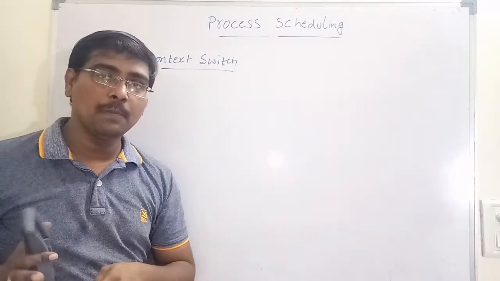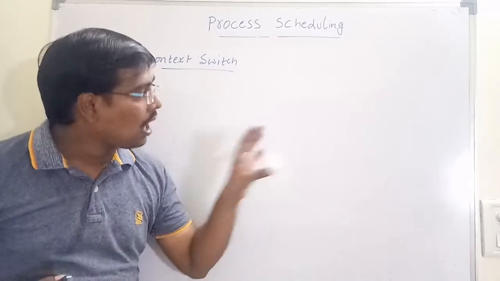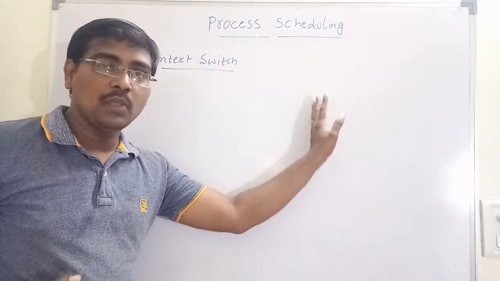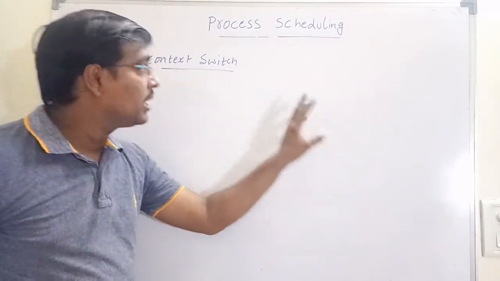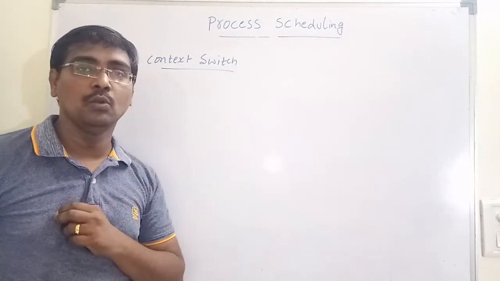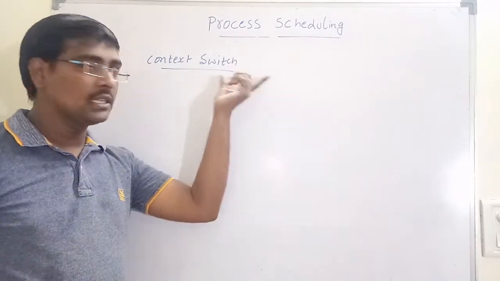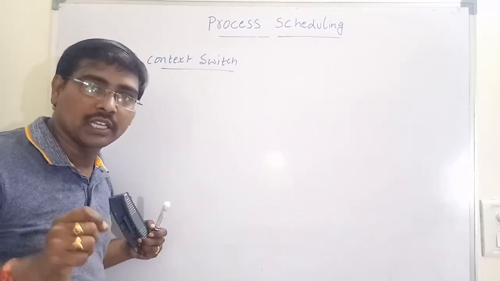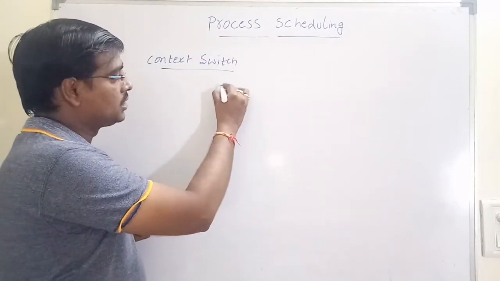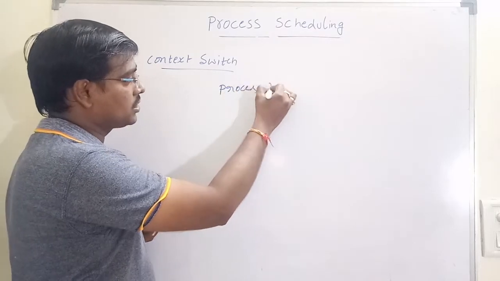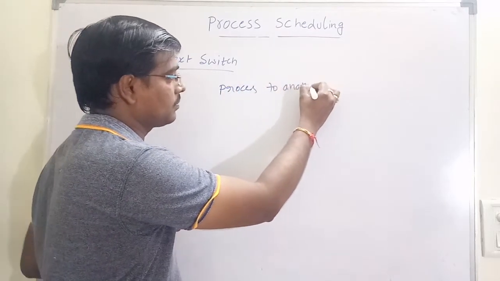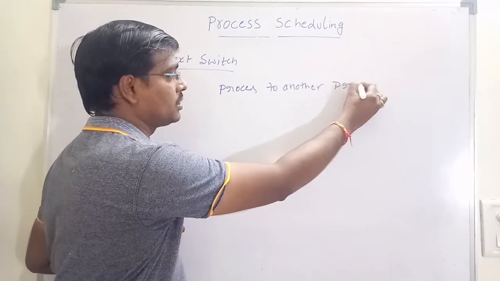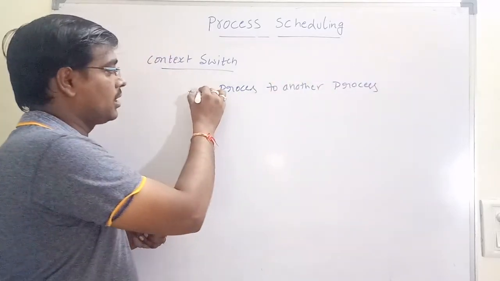If a high priority process comes, what happens? Automatically we stop the execution of the running process and allocate the CPU to the newly coming process. That is called context switch. That is switching from one process to another process.